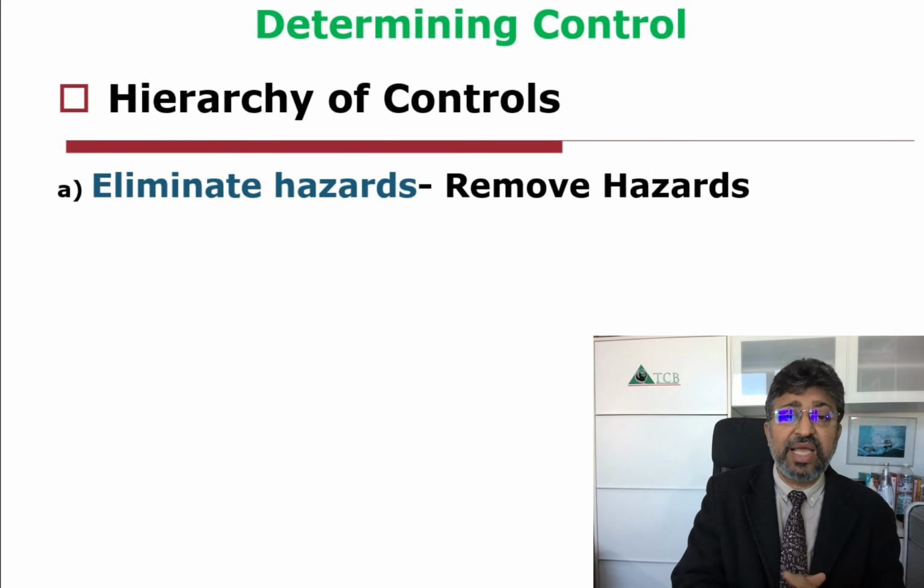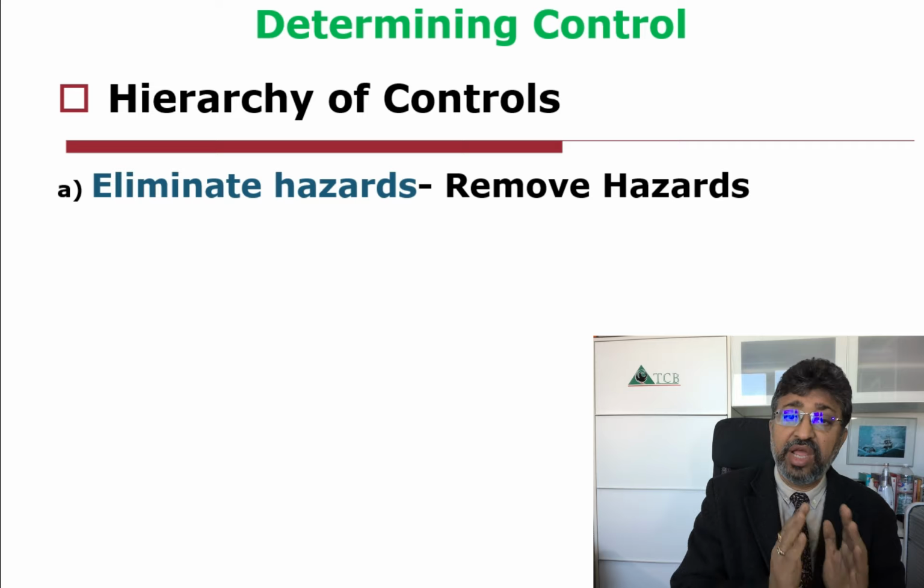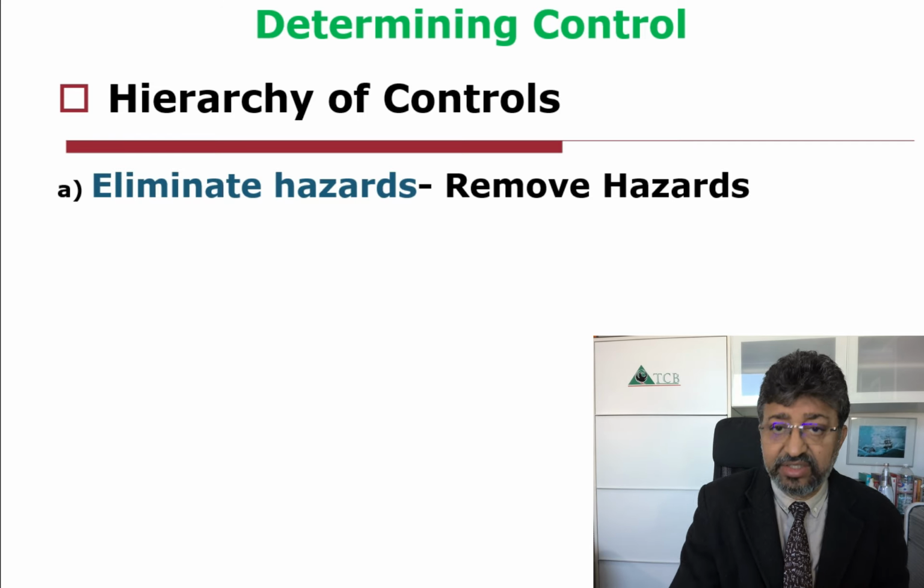The first is elimination of the hazards. Eliminate the hazards, remove the hazards. If the hazard is not there, this means the chance of an occurrence of an incident is eliminated.